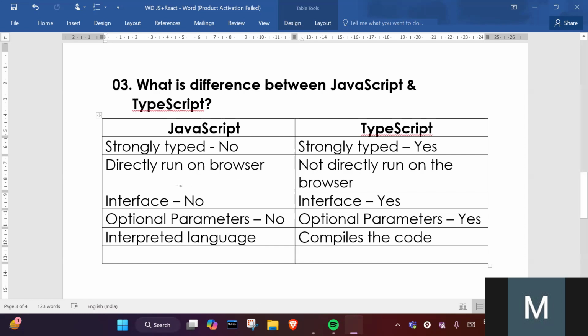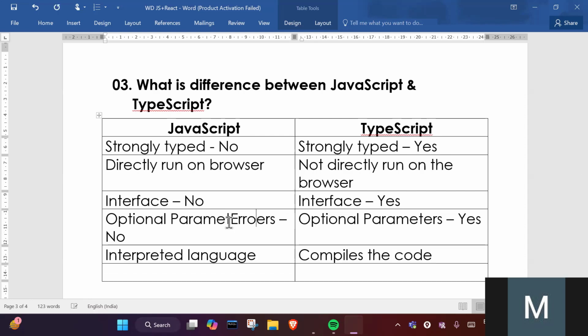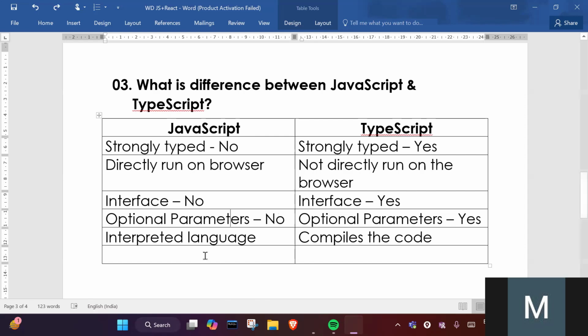So in JavaScript there is no error checking at the development phase. It means at the time of execution, it will display the error. So here, error at runtime. It will display the error at runtime.